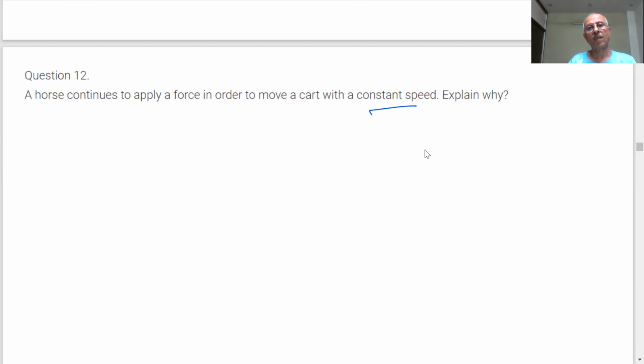Sir, because of Newton's third law of motion. What is happening here? You have a horse and a cart. Horse is pulling the cart, and it will push the ground. Ground will apply equal and opposite force. Law of motion.